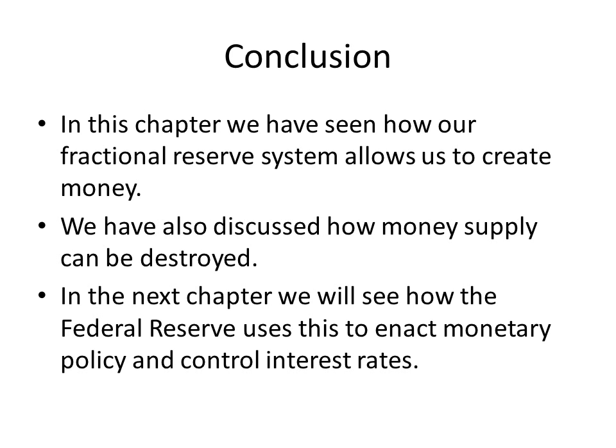So our conclusion is that in this chapter, we have seen how our fractional reserve system allows us to create money. We have also discussed how money supply can be destroyed. In the next chapter, we will see how the Federal Reserve uses this to enact monetary policy and control interest rates.